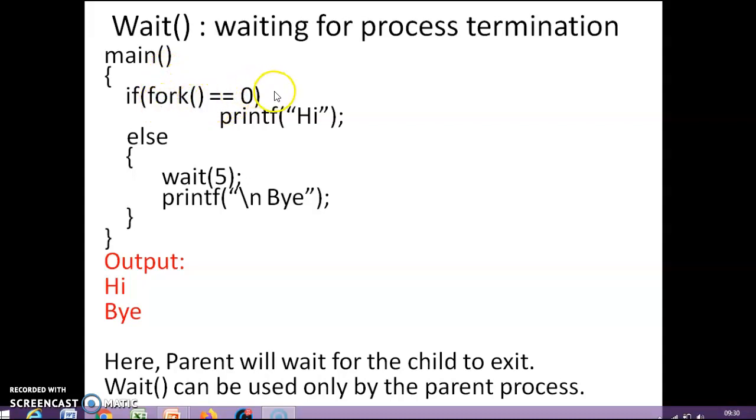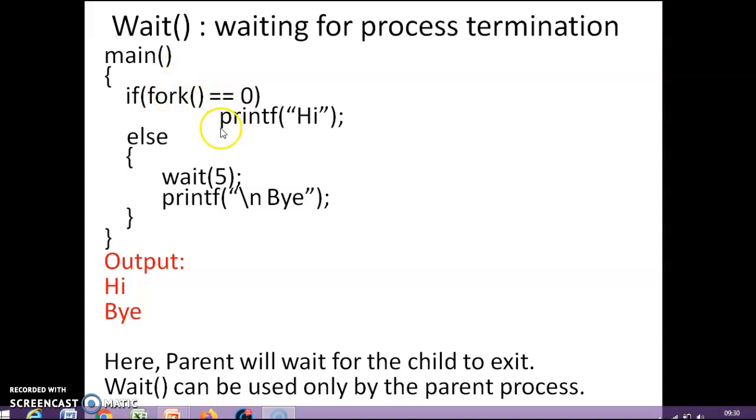If fork is equal to 0, the child process will execute. Else, the else part will be executed by the parent process. Here the output will be "hi" and then "bye" only. Why? Because we do not know who will be scheduled first.